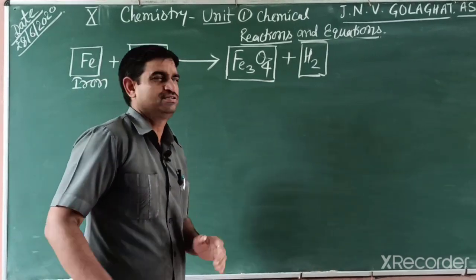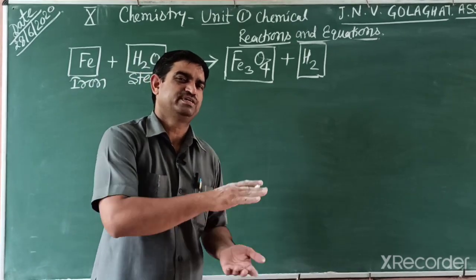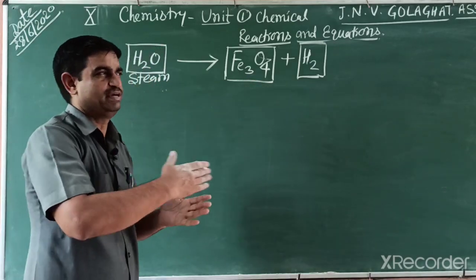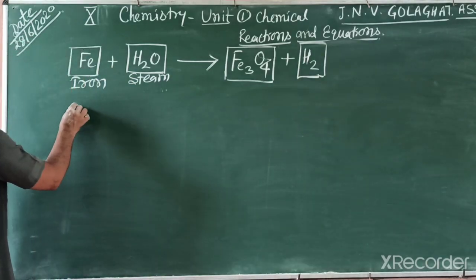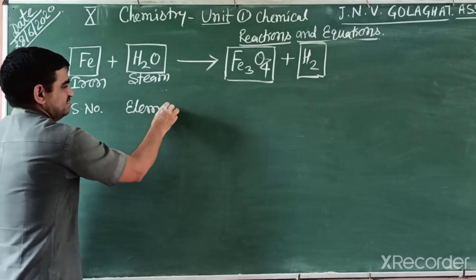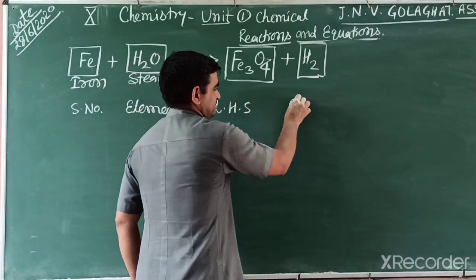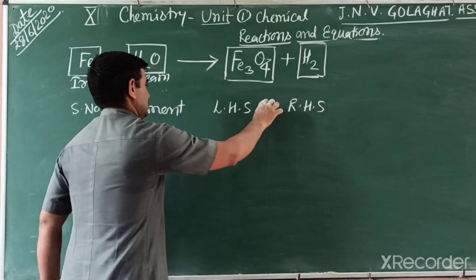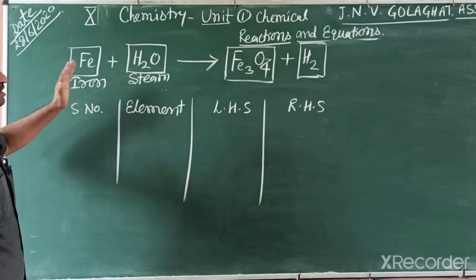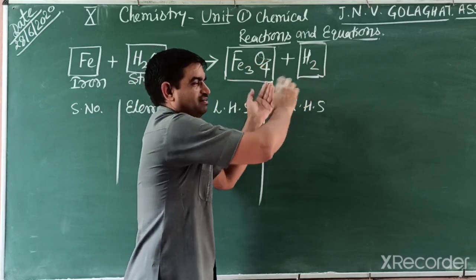The reason behind this is that any compound has a fixed formula, and while balancing we cannot increase or decrease it. So first we change into a box and then we make a tabular form. In that tabular form, first you write the serial number, then element, further we divide left hand side and right hand side. So in this reaction we see this one is the left hand side, these are reactants, and the right of the arrow mark is the right hand side.